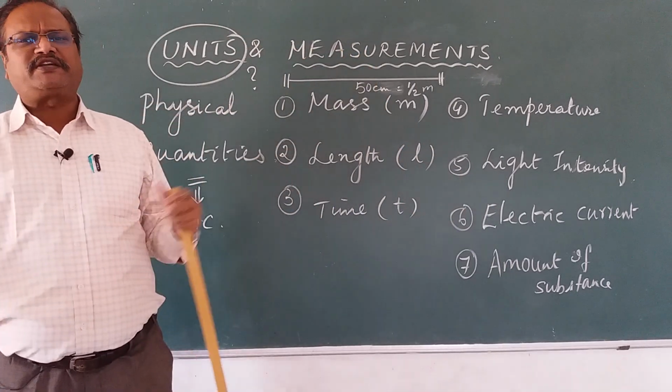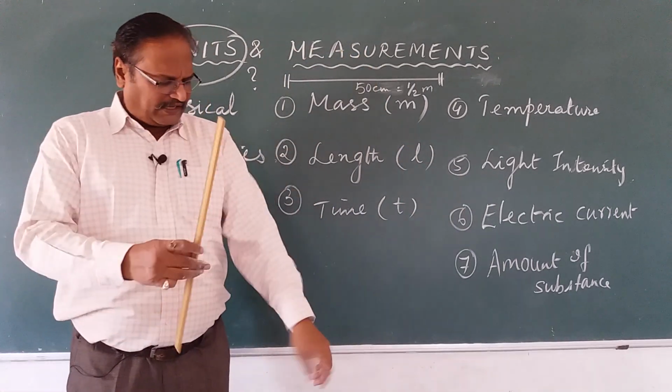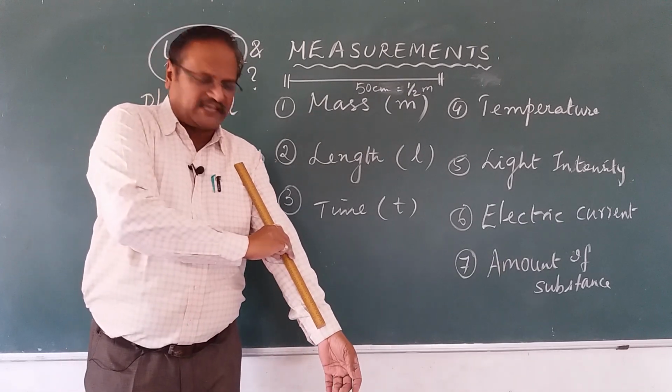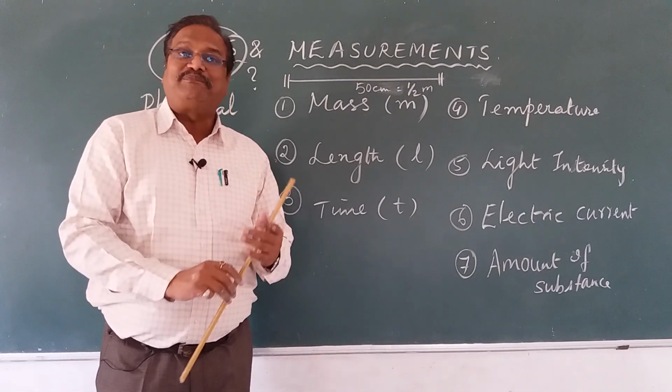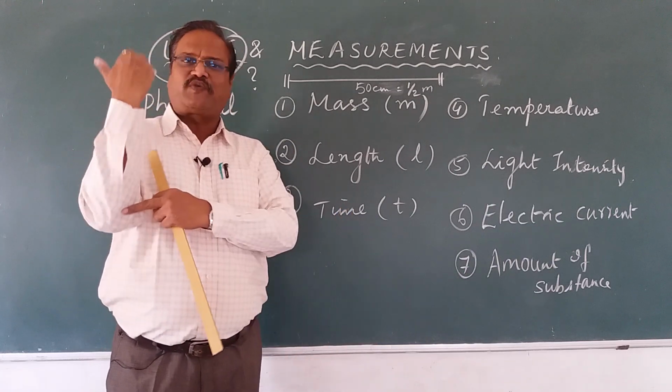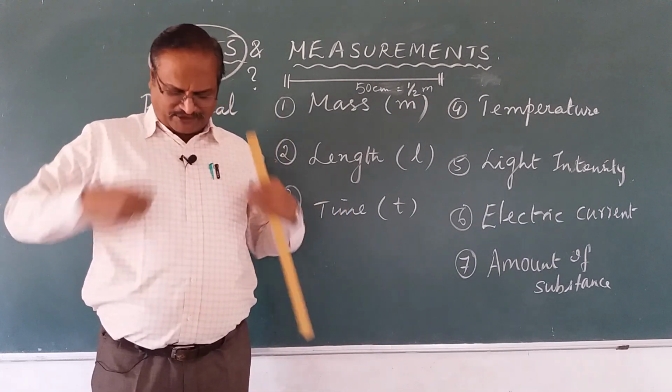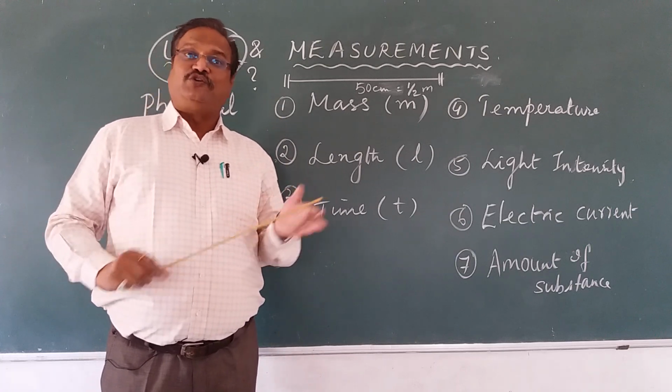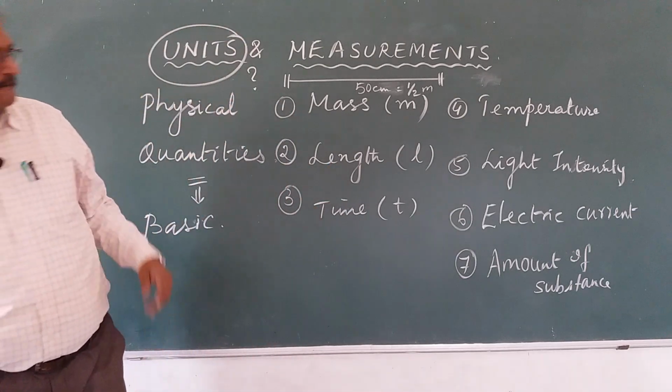So there are so many measuring instruments. For example, the tailor will not be using a scale like this. He will use a tape. Why a tape? Because a tape is more flexible. Our body is flexible and he has to measure according to our size, so you use a different scale.